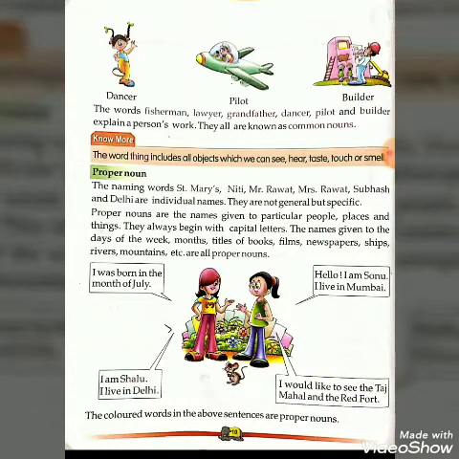The naming words St. Mary's, Neeti, Mr. Rawat, Mrs. Rawat, Subhash and Delhi are individual names.